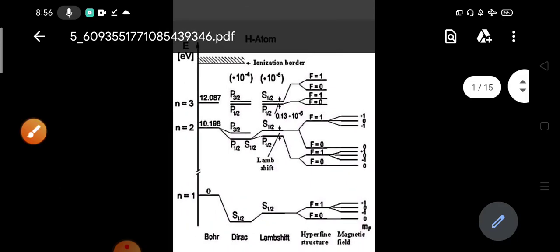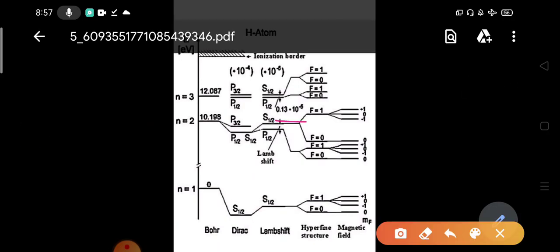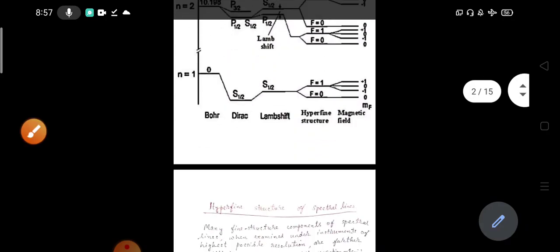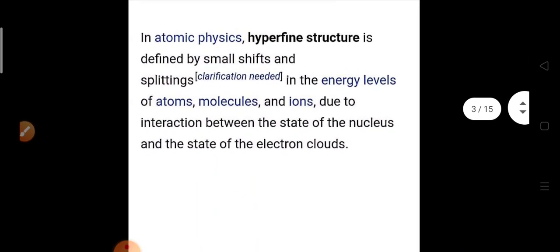Look here, observe it carefully, that each of the single lines here also consists of several different lines, okay. This one line is actually not one, it is consisting of different lines, and this is the hyperfine structure. So now we will understand, or we will define, what is hyperfine structure.